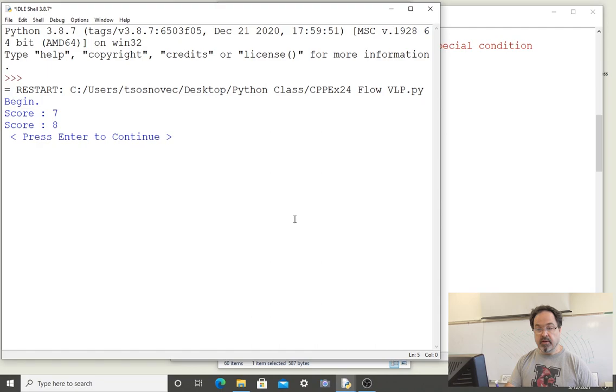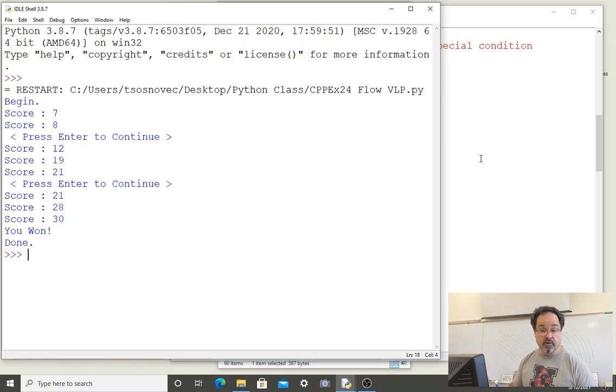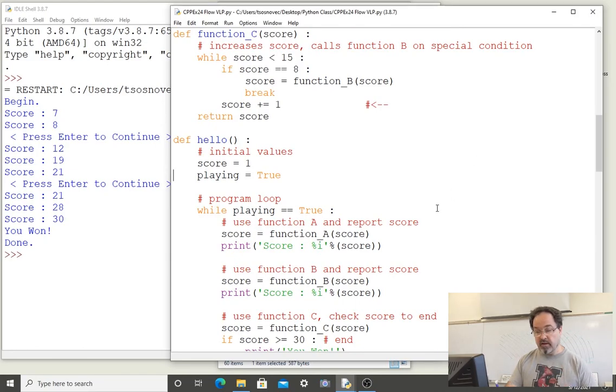When run, this program produces score, and on a few occasions we press enter to continue and we watch the score go up. The score does not go up by one each time, it seems to jump around. And the printing and value of score happens within this code.